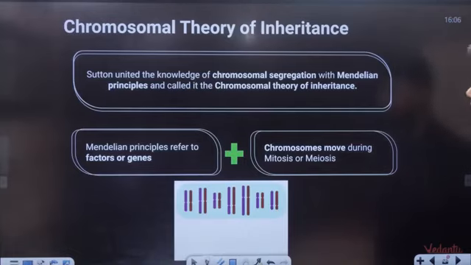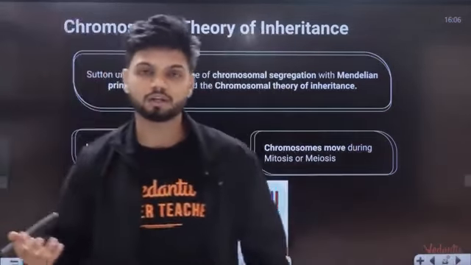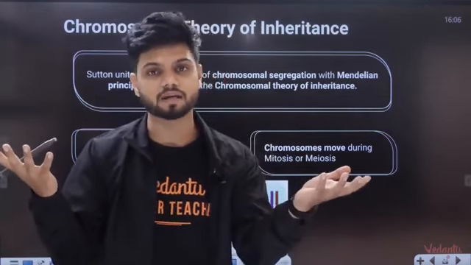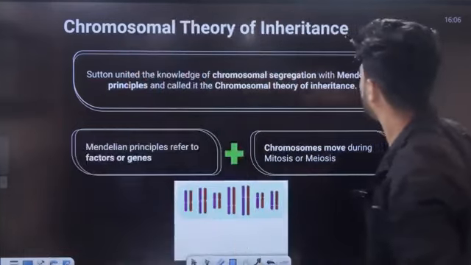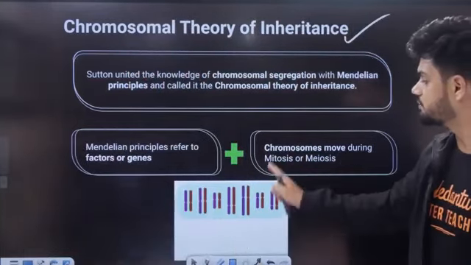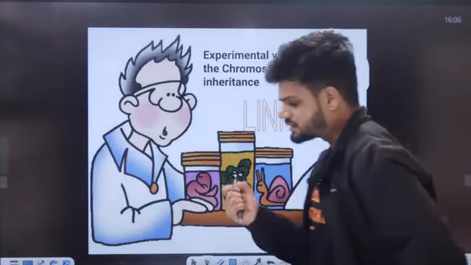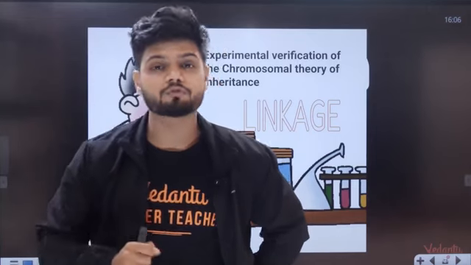Okay, so Sutton and Boveri took the help of chromosome movement and also studied the principles of inheritance given by Mendel. ಎರಡನ್ನ ಕಂಬೈನ್ ಮಾಡಿ we got the chromosomal theory of inheritance. But one missing factor is there. Something is missing right now. In missing though, experimental proof missing ಇದೆ.